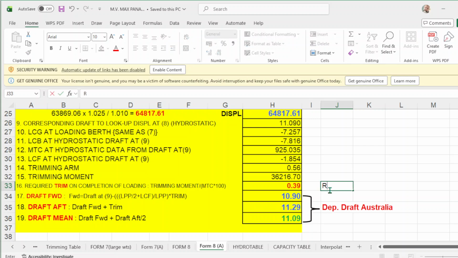Required trim. Just put this required trim. See, required trim. Okay?